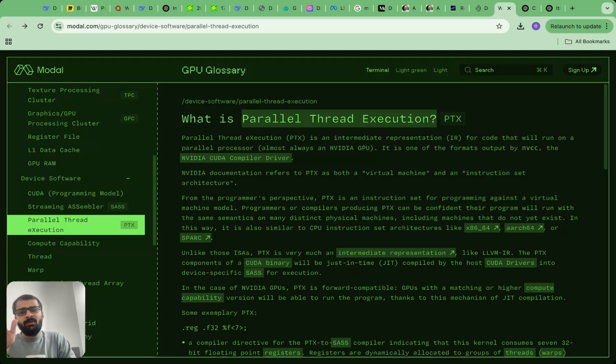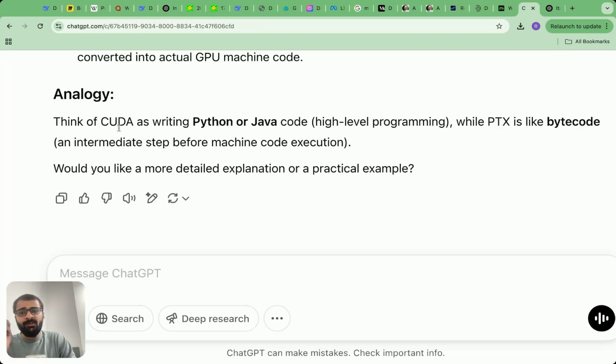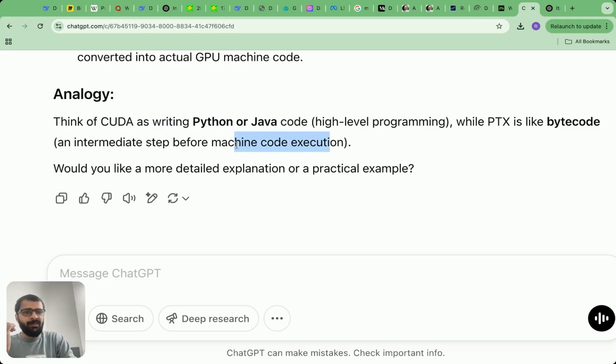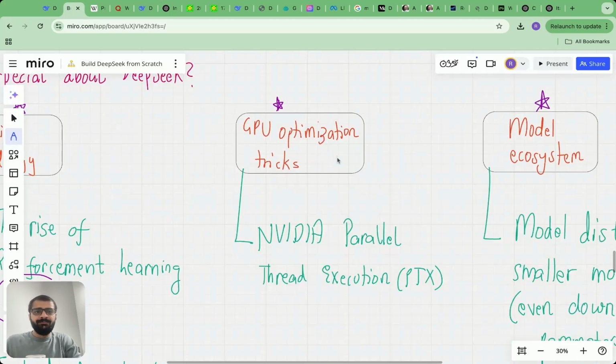The simplest way to think about this is that, in fact, I asked ChatGPT what's the simplest way to think about this. So, if you think of CUDA as writing Python or Java code, PTX is like one level lower. So it's an intermediate step before machine code execution, and that just speeds up things a lot more. In high level programming, you are not at the machine code level, right? If you are at the machine code level, it's the fastest, like C or C++. Whereas Python or Java takes you to a high level that slows down things. You can think of PTX as somewhere in the middle, whereas CUDA is at the higher level, but PTX is a bit closer to the machine code execution. So that speeds up things a lot more.